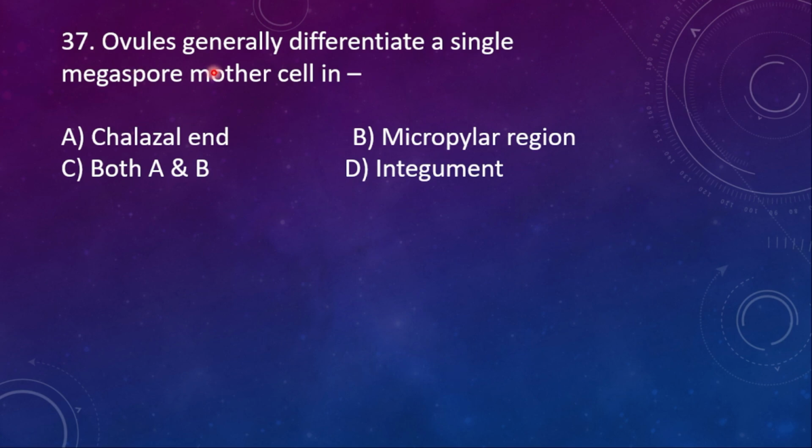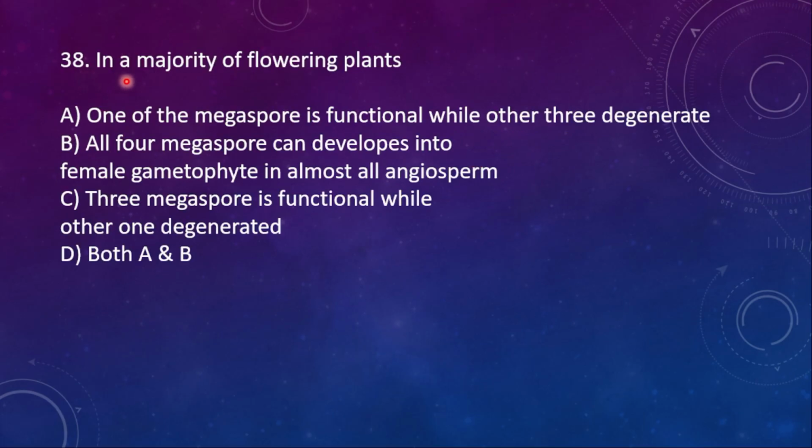37. Ovules generally differentiate a single megaspore mother cell in A. Chalazal end, B. Micropylar region, C. Both A and B, D. Integument. Here the right option is the micropylar region. 38. In a majority of flowering plants, A. One of the megaspores is functional while the other 3 degenerate. Correct. B. All 4 megaspores can develop into female gametophyte in almost all angiosperms. C. 3 megaspores are functional while the other one degenerates. Wrong. D. Both A and B. Here the right option is option A.